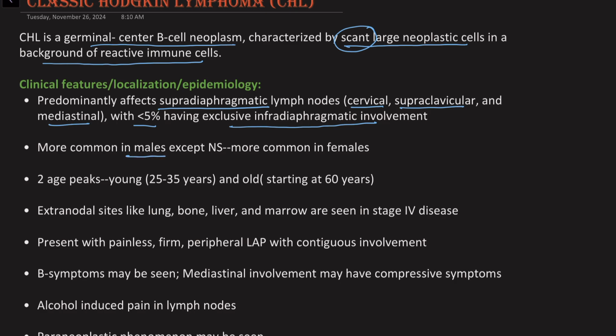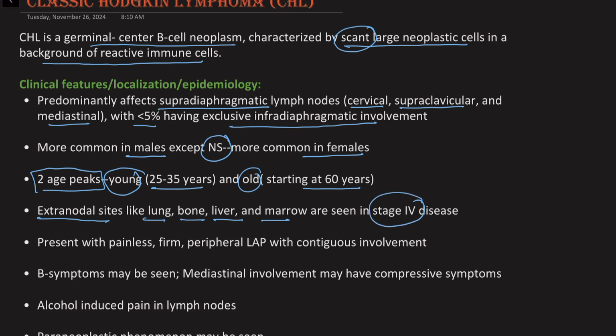It is more common in males, except one subtype, which is the nodular sclerosis subtype of classic Hodgkin lymphoma, which is more common in females. There are two age peaks that are seen, that is, it occurs more commonly at two peaks of ages. That is, first is the young age, from 25 to 35 years of age, and old, starting at around 60 years of age and up. Then there can be extranodal site involvement, for example, the lungs, the bone, liver, and the bone marrow, but they're usually seen in stage 4 of the disease.